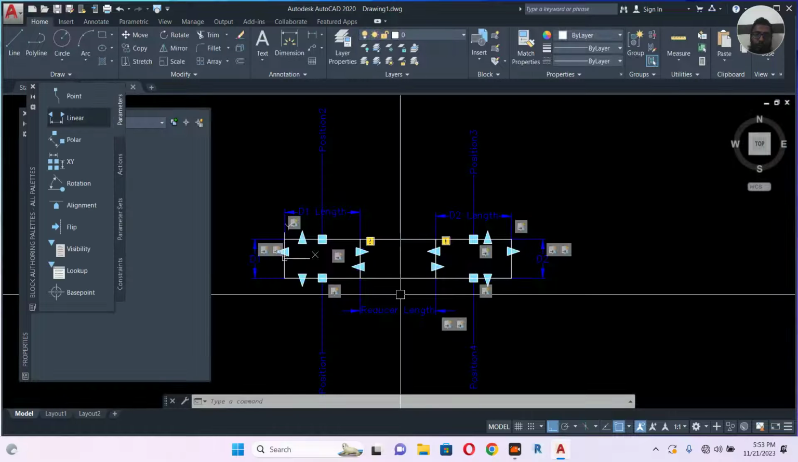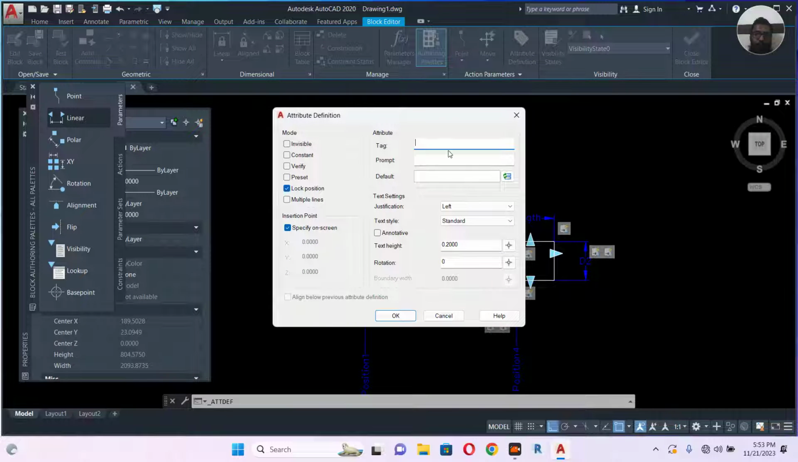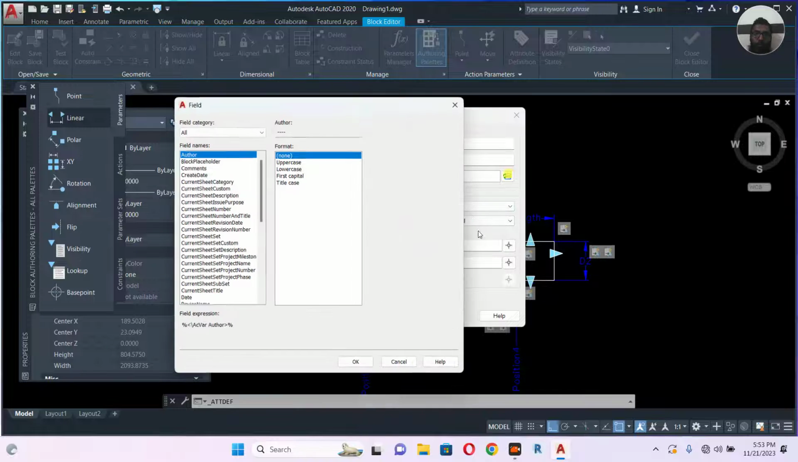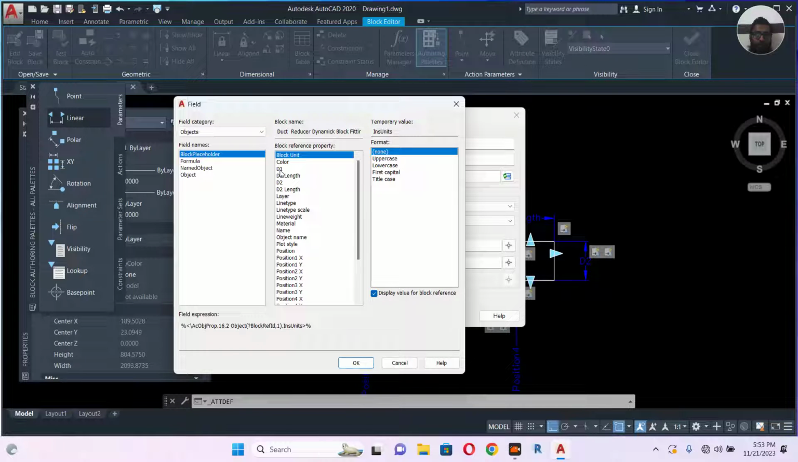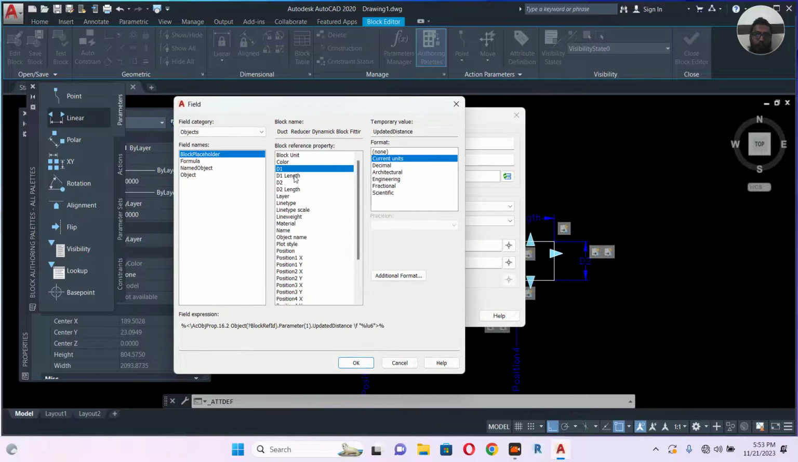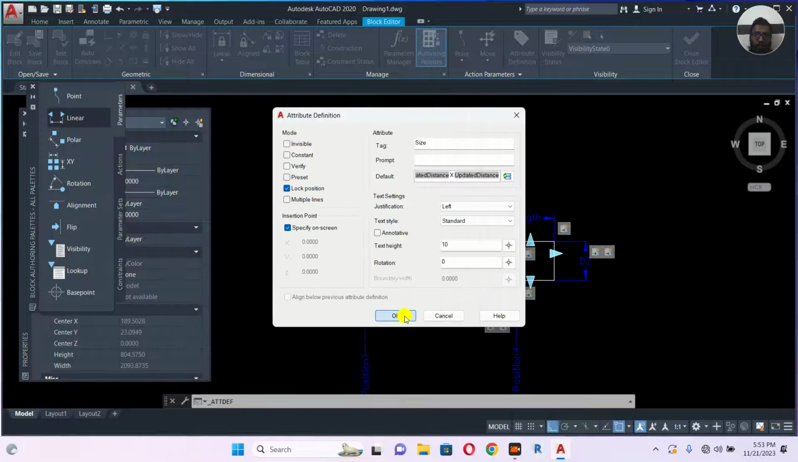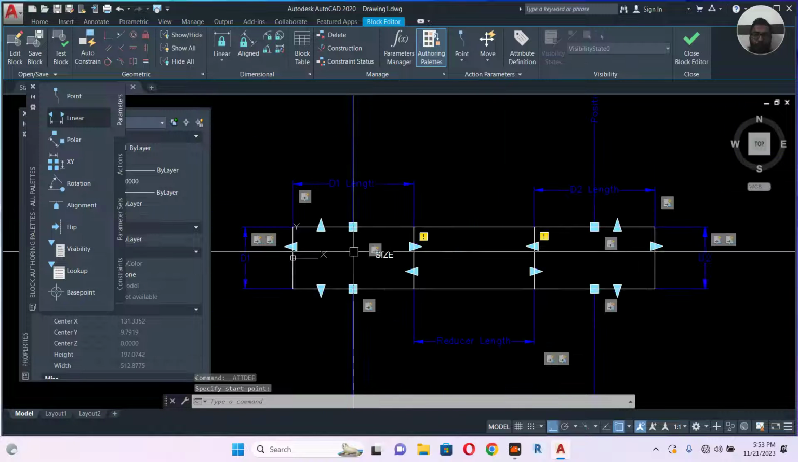Okay. So here I will just paste attribute text. Let's put size, and I will go for 10. And this is a field. You can go from here, object. So you see here D1, D2 length. So let's put D1. So click here, multiply, here, and D1 length. Okay, okay. So you can put it here in the corner. It's better.